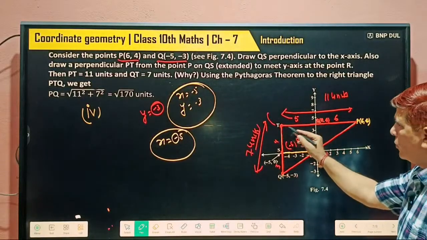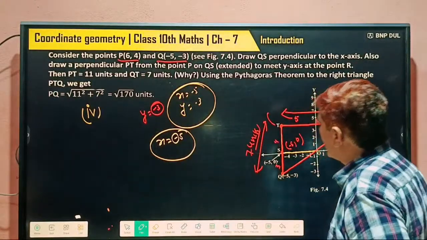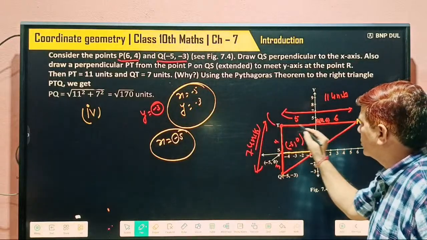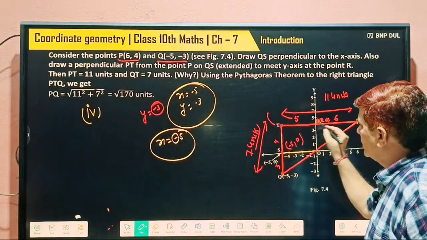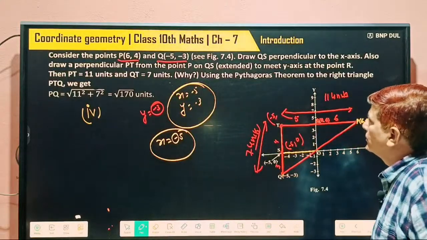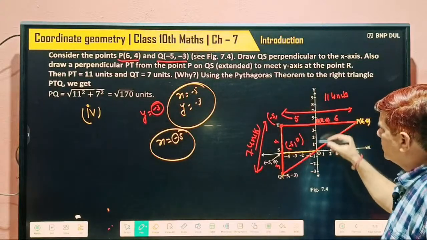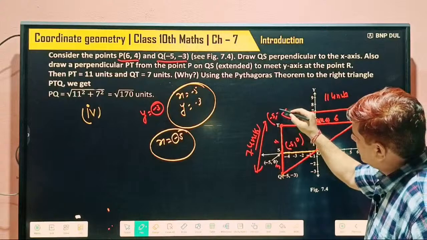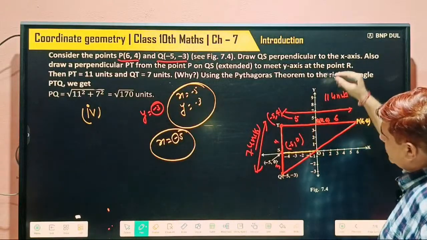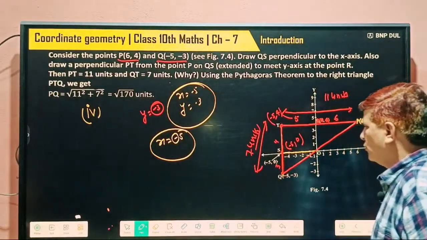Is x 0? No. Is y 0? No, because this point is not lying on any axis. So this is its distance, how much? Minus 5. And this is how much? 4. Y is positive here. So the coordinates of point T are minus 5 and 4.